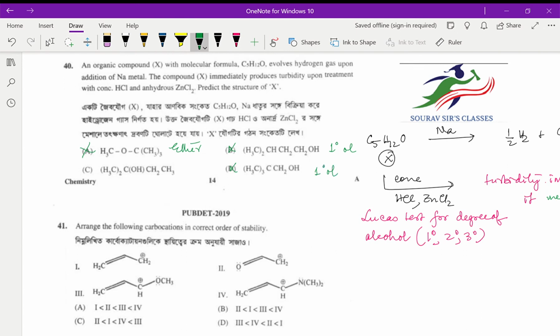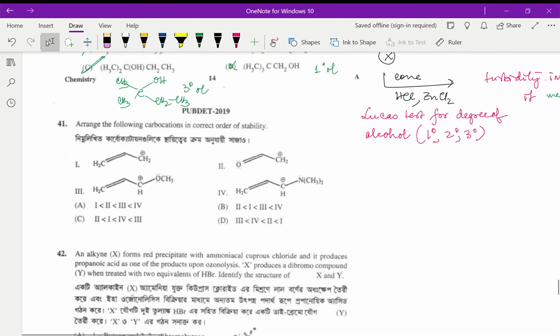Then obviously what we will say? This is basically carbon joined to that, this one, and CH2 CH3. Okay, so this is a 3 degree alcohol, and that should be our answer. Okay, next one is